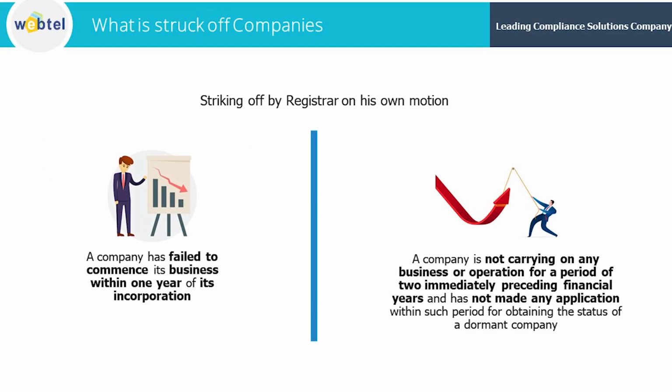Why does a company get struck off? Now, what are the reasons? First, a company has failed to commence its business within 1 year of its incorporation. Second, a company is not carrying on any business or operation for a period of 2 immediately preceding financial years and has not made any application within such period for obtaining the status of dormant company.